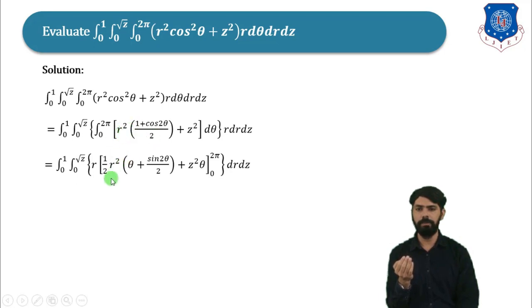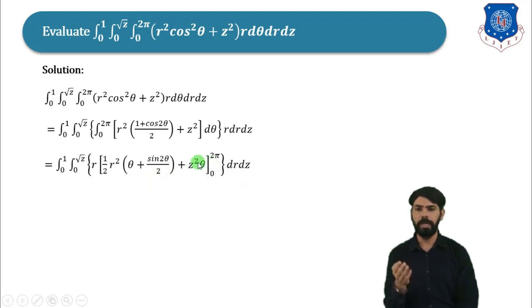So r square divided by 2 is common, and the integration of 1 with respect to theta will be theta plus the integration of cos 2 theta will be sin 2 theta divided by 2, because the coefficient of theta is 2, plus z square will be constant and the integration of 1 d theta will be theta. So this will be z square theta, and the limit will be from theta equal to 0 to theta equal to 2 pi, dr dz.